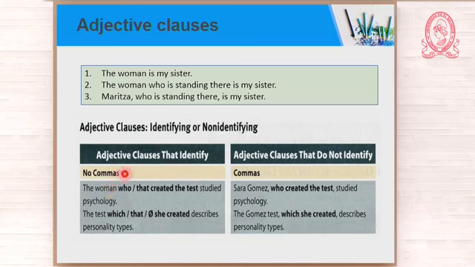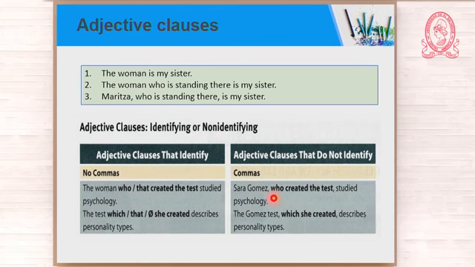Okay? But look at the sentence. Sarah Gomez, who created the test, studied psychology. Let us omit the adjective clause. Okay? Sarah Gomez studied psychology. Would you ask me who I'm talking about? No, it is not necessary because here I have a proper noun. You know Sarah Gomez.